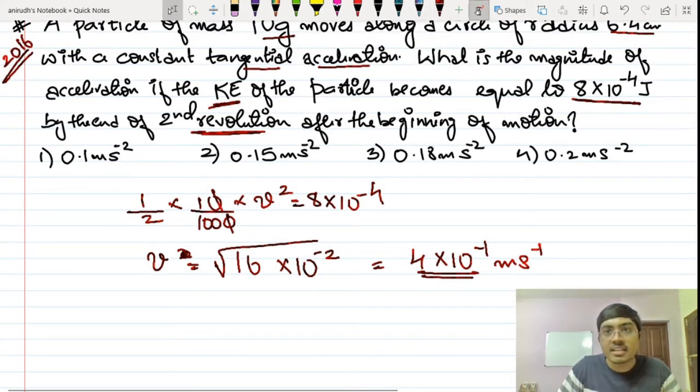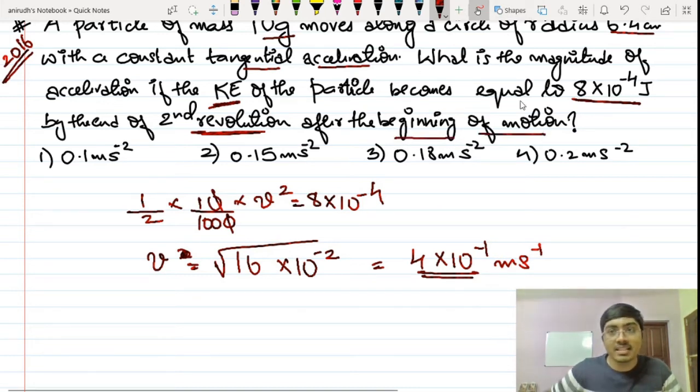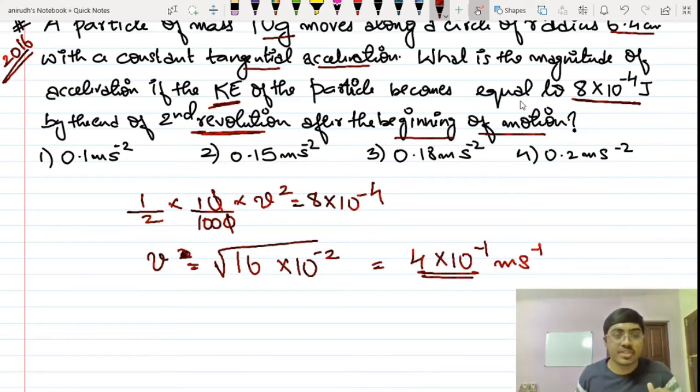That means I can simply use the equation v square is equal to u square plus 2as, where a is that particular tangential acceleration. Remember, u will be equal to 0, because it is said that after the beginning of the motion, that means it is just beginning, so the initial velocity is equal to 0.